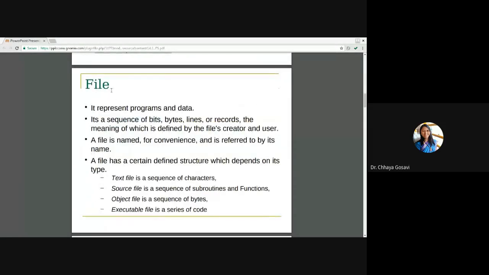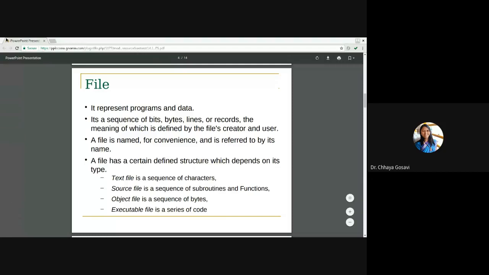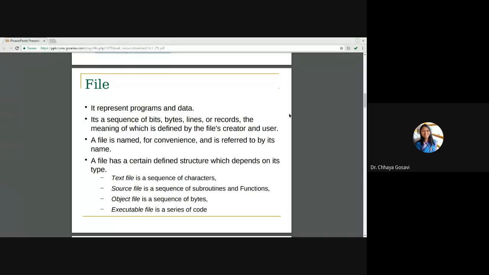So what does a file contain? It contains program as well as data. It can contain a program, for example, .c file, .java file, that is a program file. Or data file, meaning docx file or Excel, XML file, the PPT, that is your data file. It is a sequence of bits, bytes, lines, or records. So it can be stored in the form of bits or a sequence of bytes or sequence of lines or records, the meaning of which is defined by the file creator and the user.